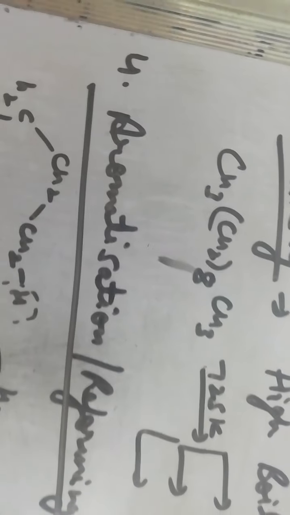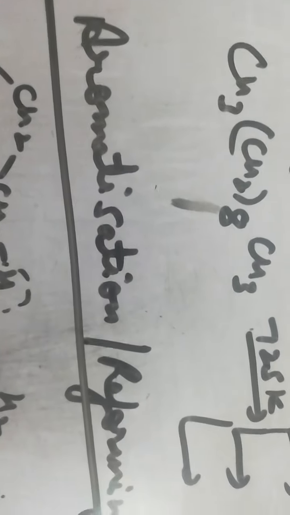The third type of reaction is cracking. In cracking, high boiling hydrocarbons are converted to a mixture of low boiling hydrocarbons. For example, we have this CH3, CH2, CH3. This is decane. At 725 Kelvin, it is converted to this mixture of hydrocarbons.